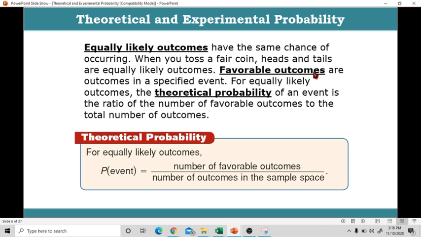Favorable outcomes are outcomes in a specified event. For equally likely outcomes, the theoretical probability of an event is the ratio of the number of favorable outcomes to the total number of outcomes. Again, for equally likely outcomes, the probability of an event is equal to the number of favorable outcomes all over the number of outcomes in the sample space.